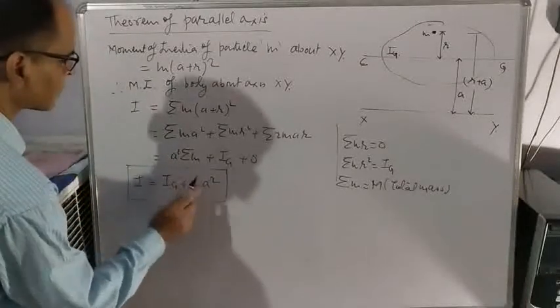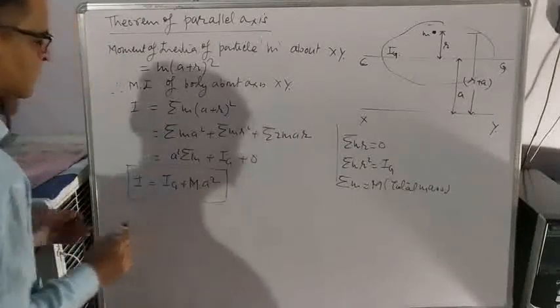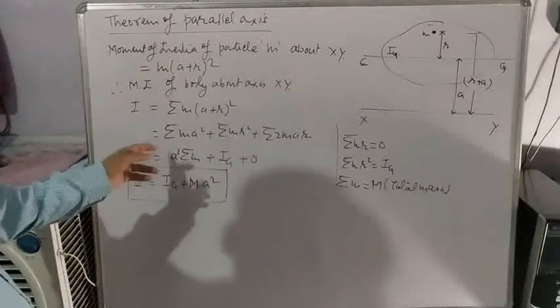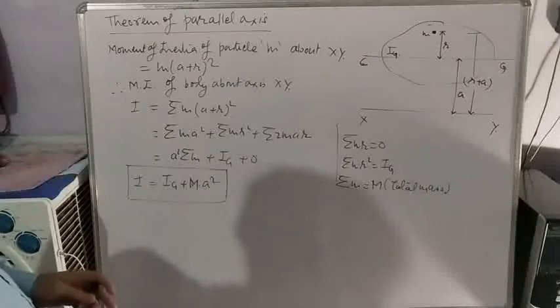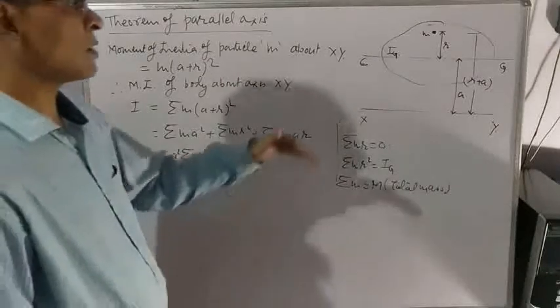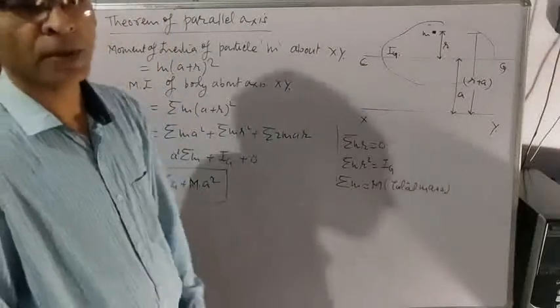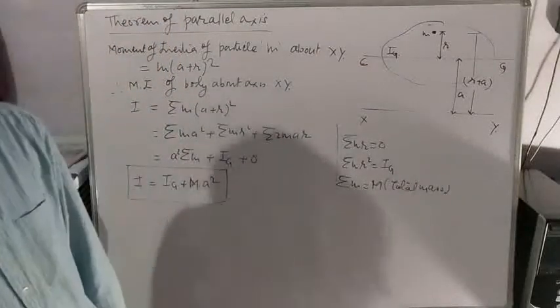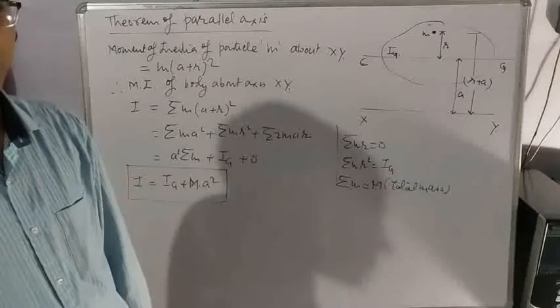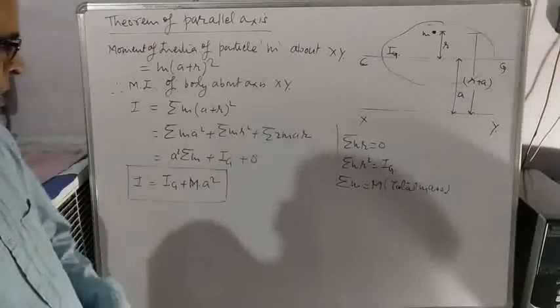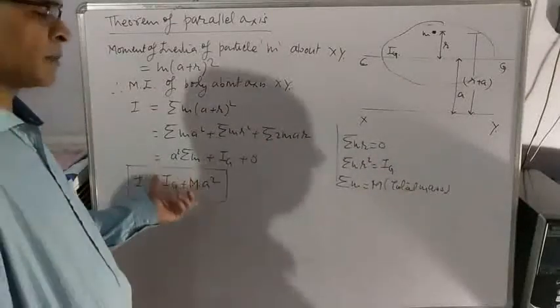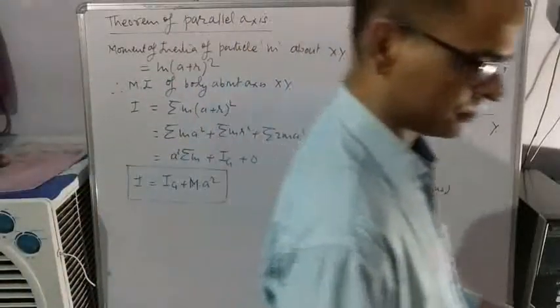and this is called theorem of parallel axis. If moment of inertia about axis passing from CG is known, and you want to know moment of inertia about another axis parallel to axis passing from CG, it can be calculated with the help of this formula.